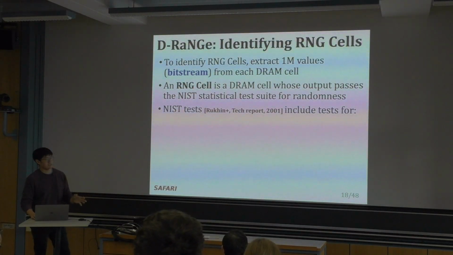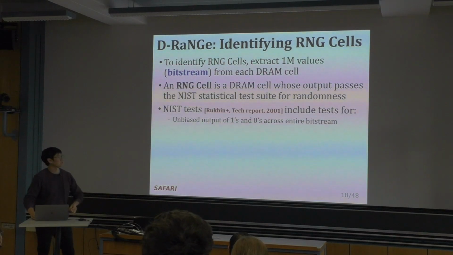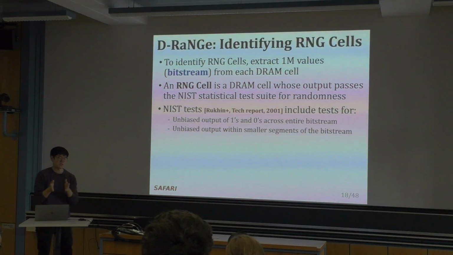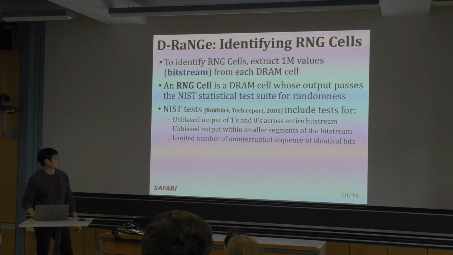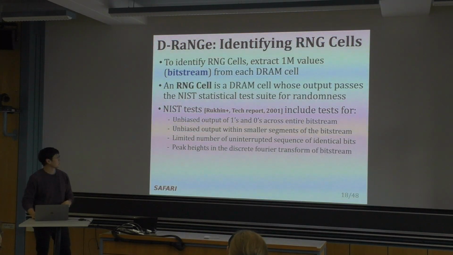This test suite looks at bit streams for randomness, and has many tests, including looking for unbiased outputs of ones and zeros across the entire bit stream, and unbiased outputs within smaller segments of the bit stream. So if you cut them up, you should have about equal numbers of ones and zeros. It also checks for a limited number of uninterrupted sequences of identical bits, so you shouldn't have like 100 ones coming out in a row.